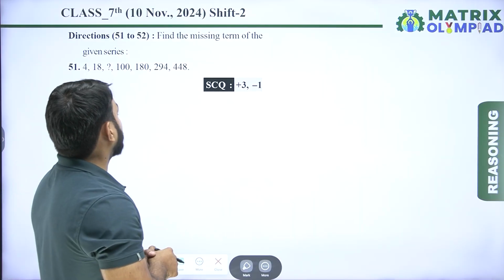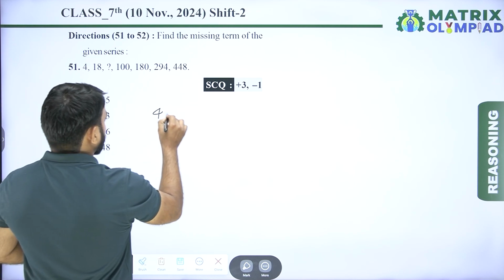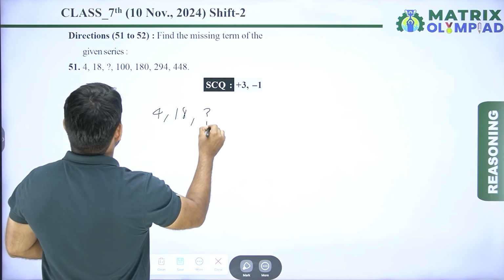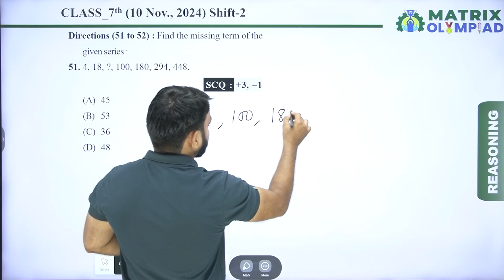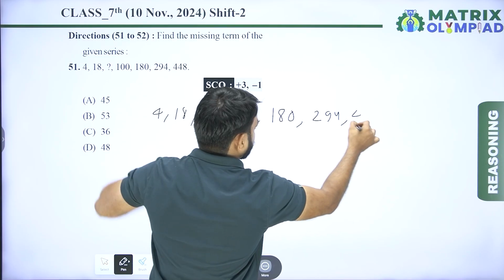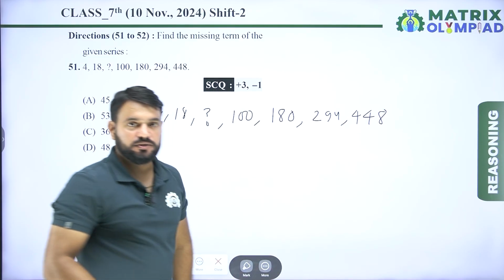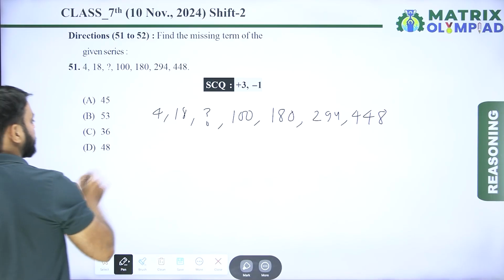So the question is: find the missing term of the given series. The series is 4, 18, missing. After missing, next is 100. After 100, next terms are 180, 294 and 448. So first, find the pattern of the series. What is the pattern used in this series?